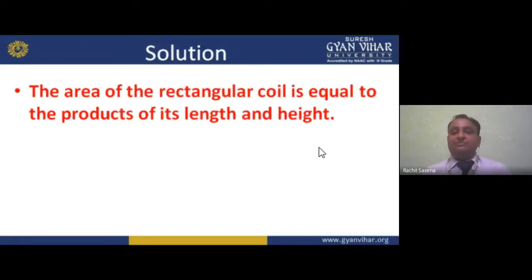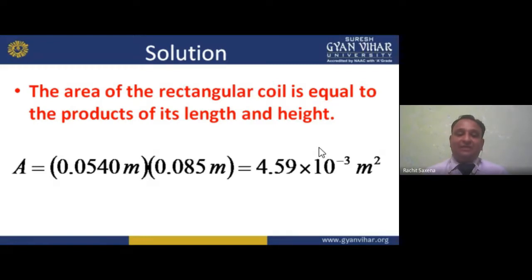Solution. Now the area of a rectangular coil is equal to the product of its length and height. Now here we can calculate like this. In this I am converting it to meters, that is why it becomes like this. Divide by 100. So I am getting 4.59 into 10 raised to power minus 3 meters square.